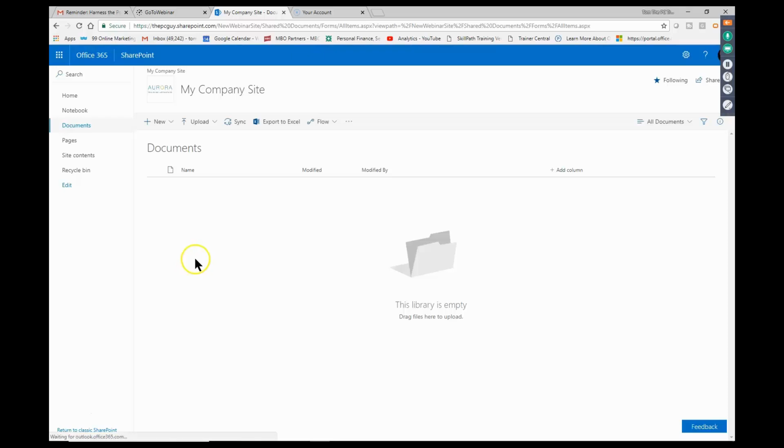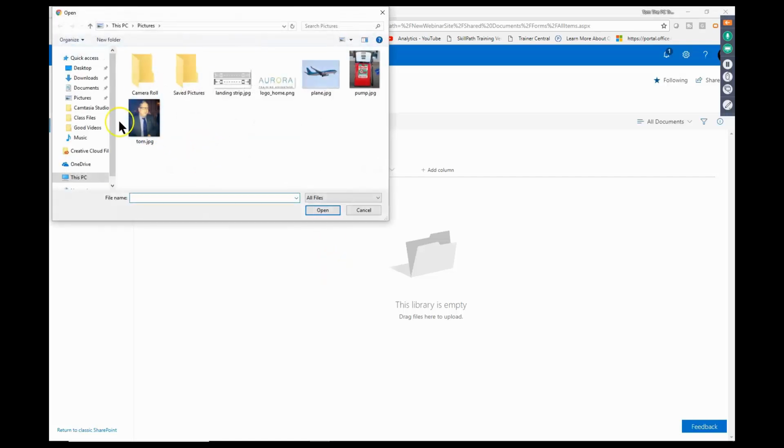Now, at this point, we can add documents to this folder pretty easily. Notice over here, I can do New, and then actually do a new document, and it could be Word or Excel or PowerPoint or any of the others. But usually we would upload documents into there. So I'll pick on Upload. And we're going to upload files. And then you would point to some files on your computer, for example.